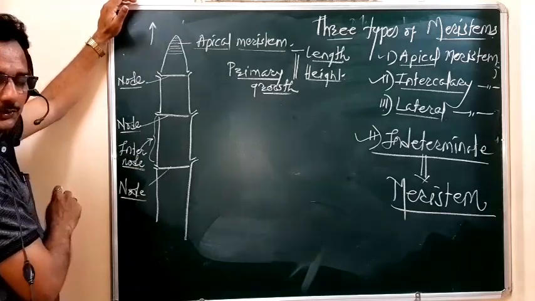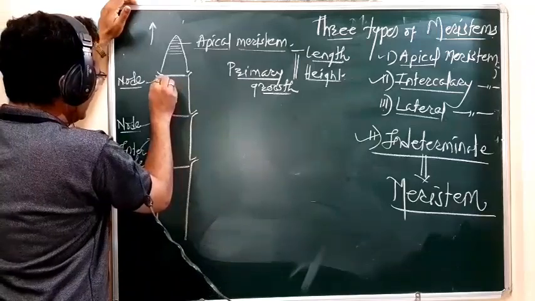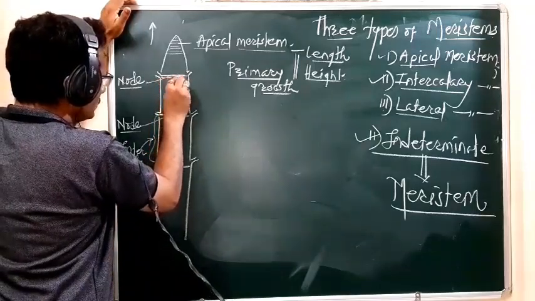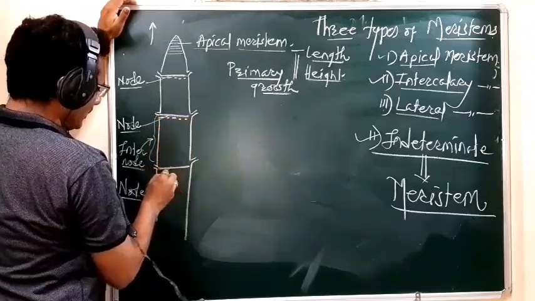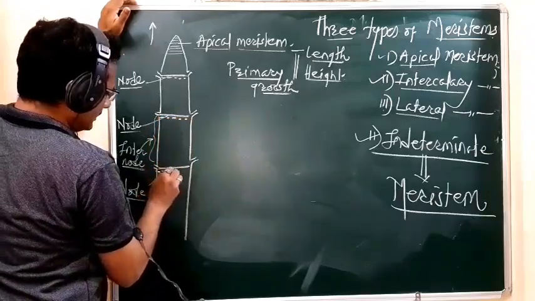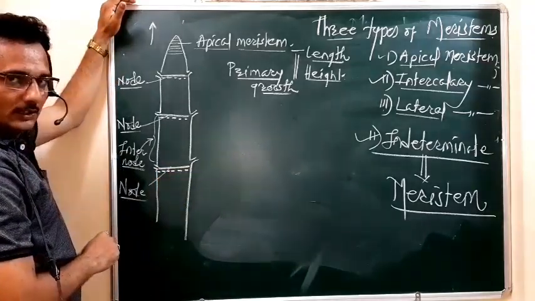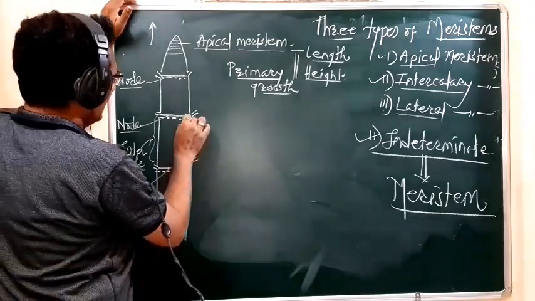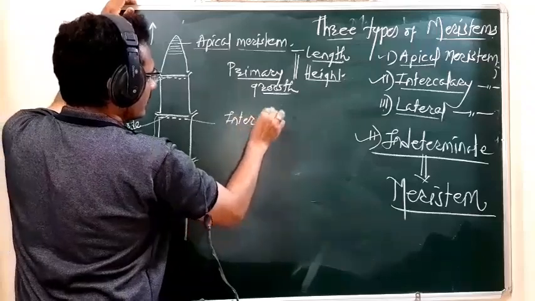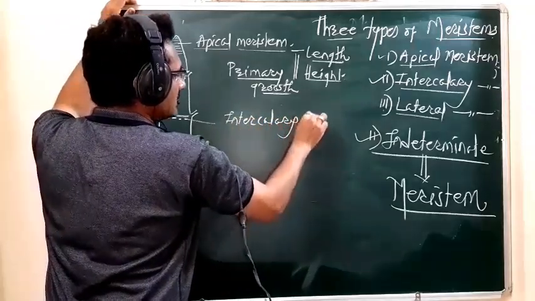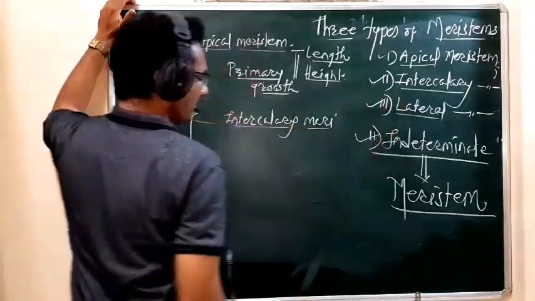They are situated on the slightly lower side of the node, just toward the base of the node. This is the second type of meristem, the intercalary meristem.